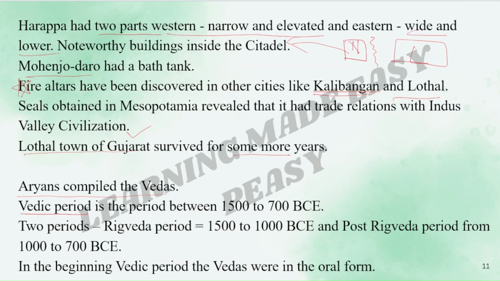The Vedic period is a period between 1500 to 700 BCE. In the Vedic period, we have two periods. That is the early Rig Veda period, from 1500 to 1000 BCE, and the post Rig Veda period, from 1000 to 700 BCE. In the beginning of the Vedic period, the Vedas were only in the oral form.